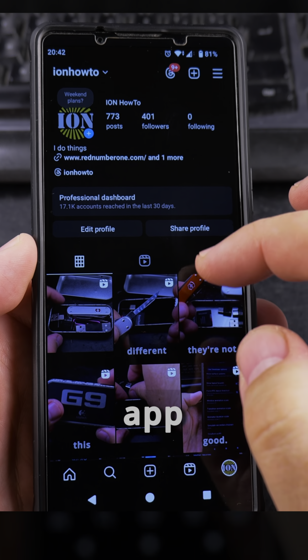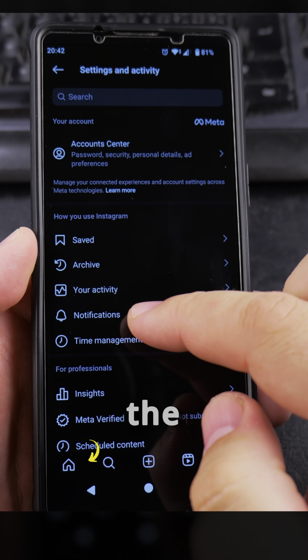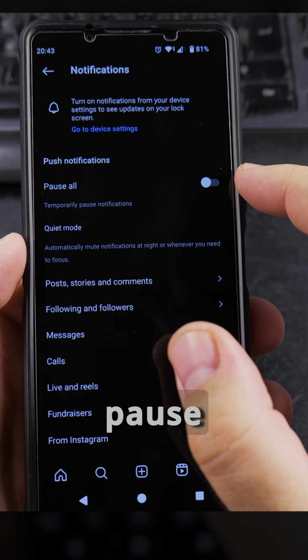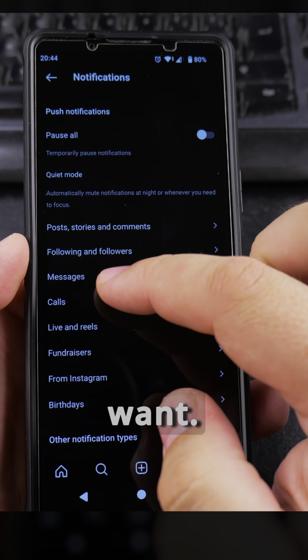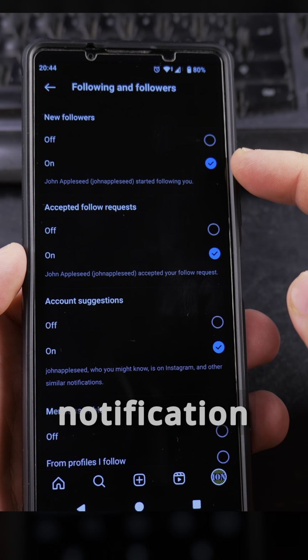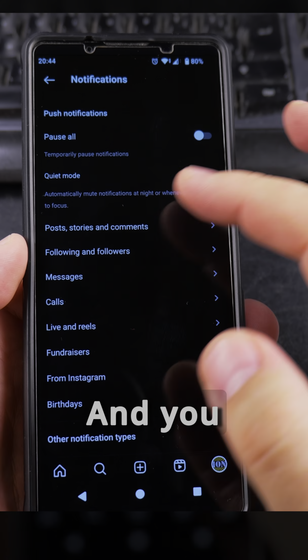phone. This is the Instagram app here, and I will press on this menu right there. You can see notifications. So I went back, there is the notifications option, and you can choose to pause all notifications if you want to pause them, but you have to enable the notifications you want. For following and followers, you can get a notification when you get a new follower, or someone accepts your follow request. You can get that, and you can do all these settings here.